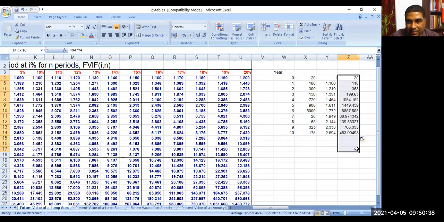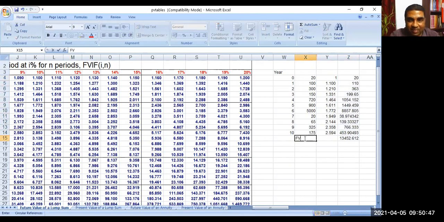Okay, I can add this. The sum of this is called, this is what? This is my future value. Right? Let us say I want present value.